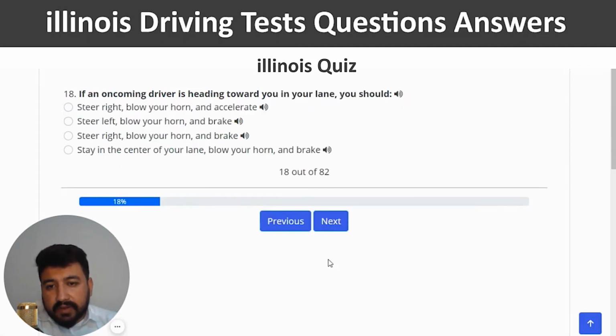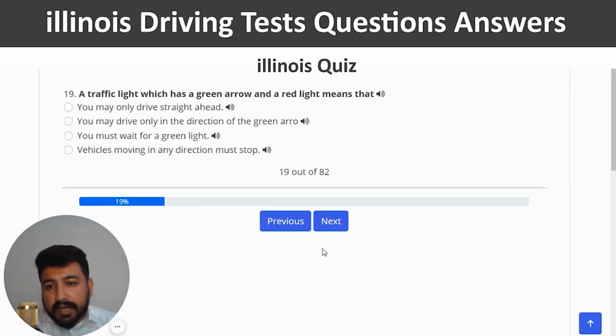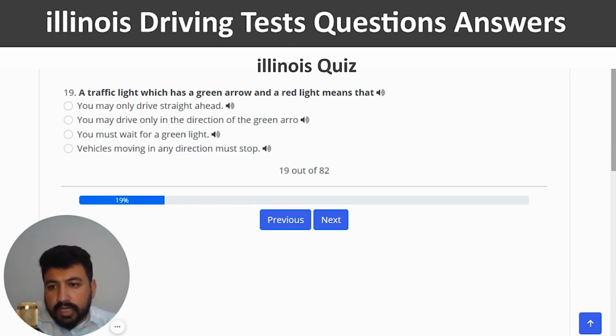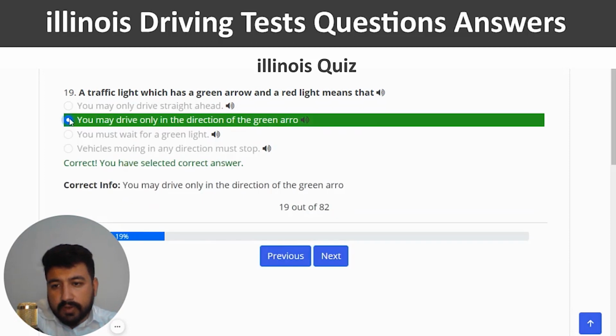If an oncoming driver is heading towards you in your lane, you should... The right answer is steer right, blow your horn, and brake, which is the third option. Correct, and next. A traffic light which has a green arrow and a red light means that... the right answer is you may drive only in the direction of the green arrow. So I'm going to click on the second option, correct, and next.